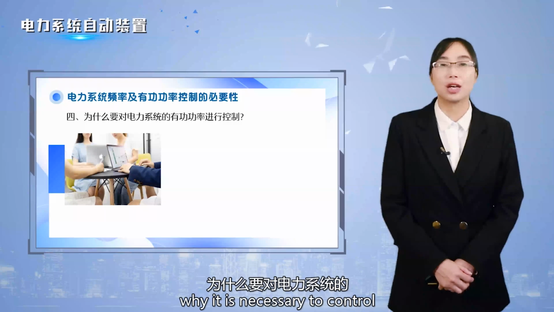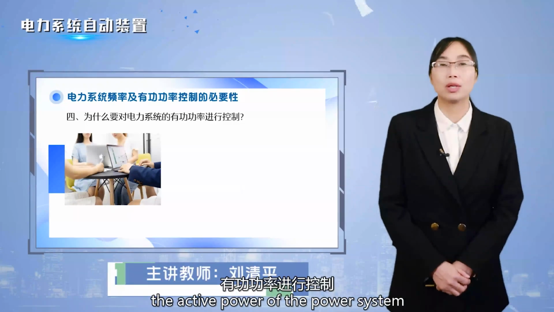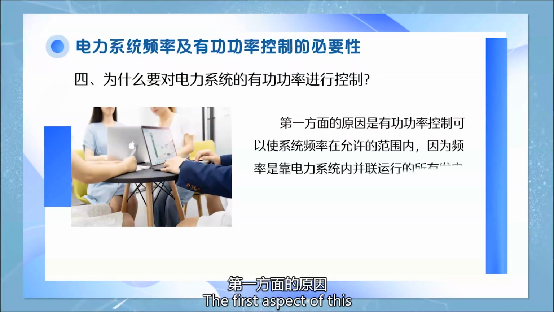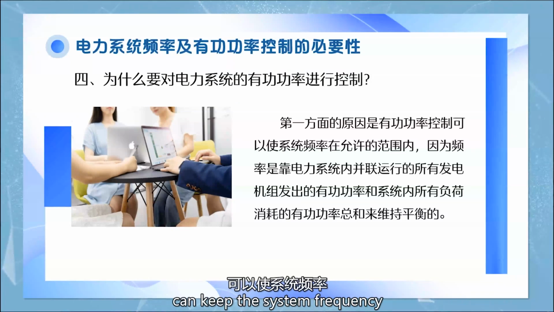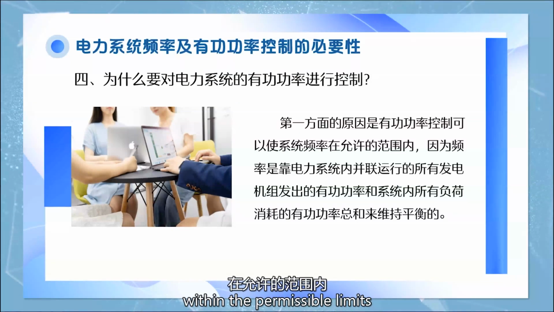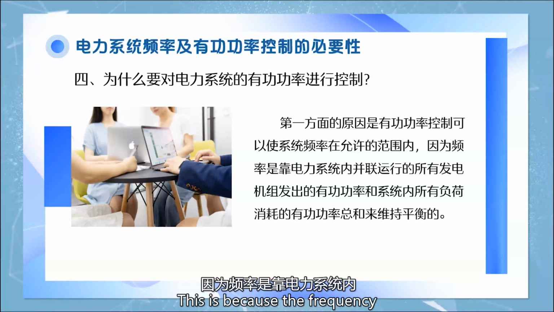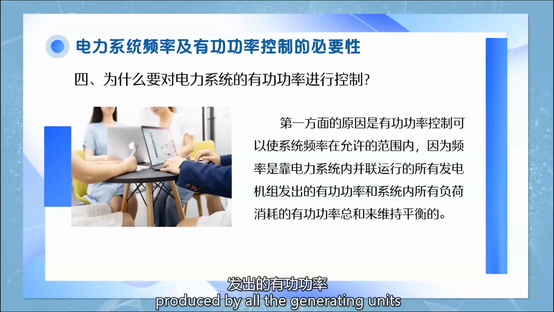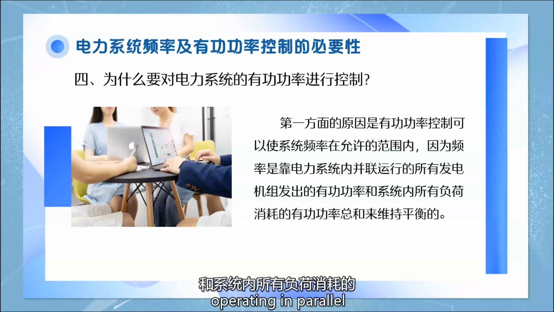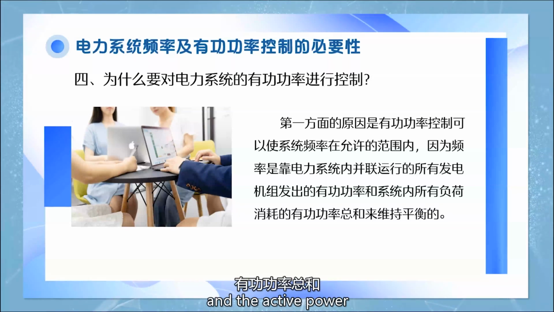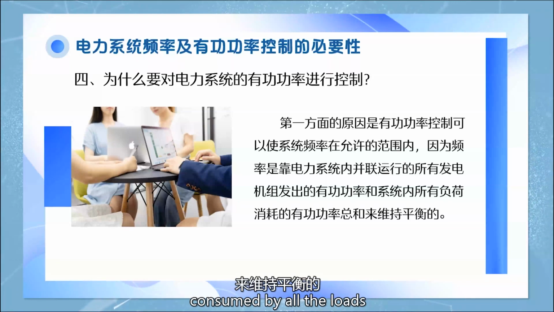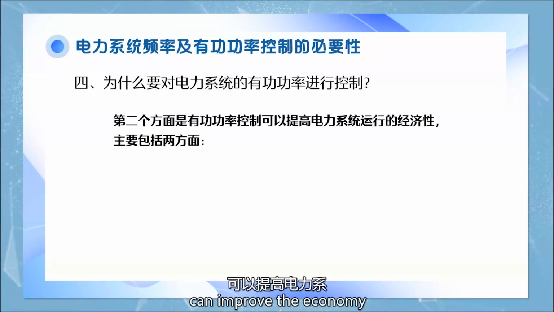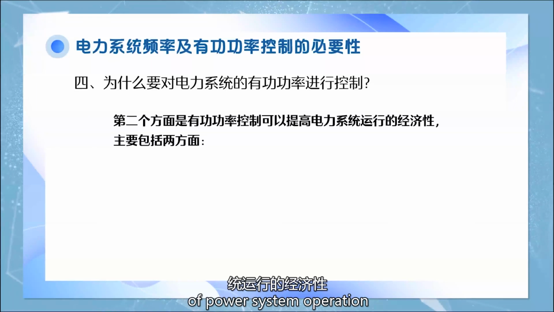Here, we will analyze why it is necessary to control the active power of the power system, mainly including the following reasons. The first aspect of this is that active power control can keep the system frequency within the permissible limits. This is because the frequency is maintained in balance by the sum of the active power produced by all the generating units operating in parallel within the power system and the active power consumed by all the loads in the system. The second aspect is that active power control can improve the economy of power system operation.